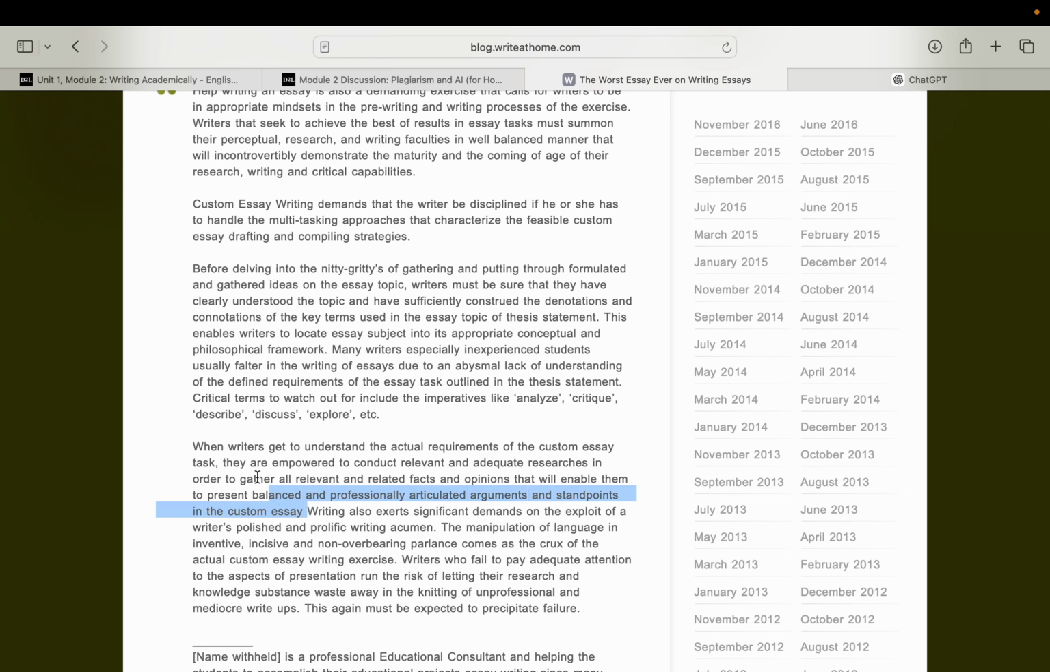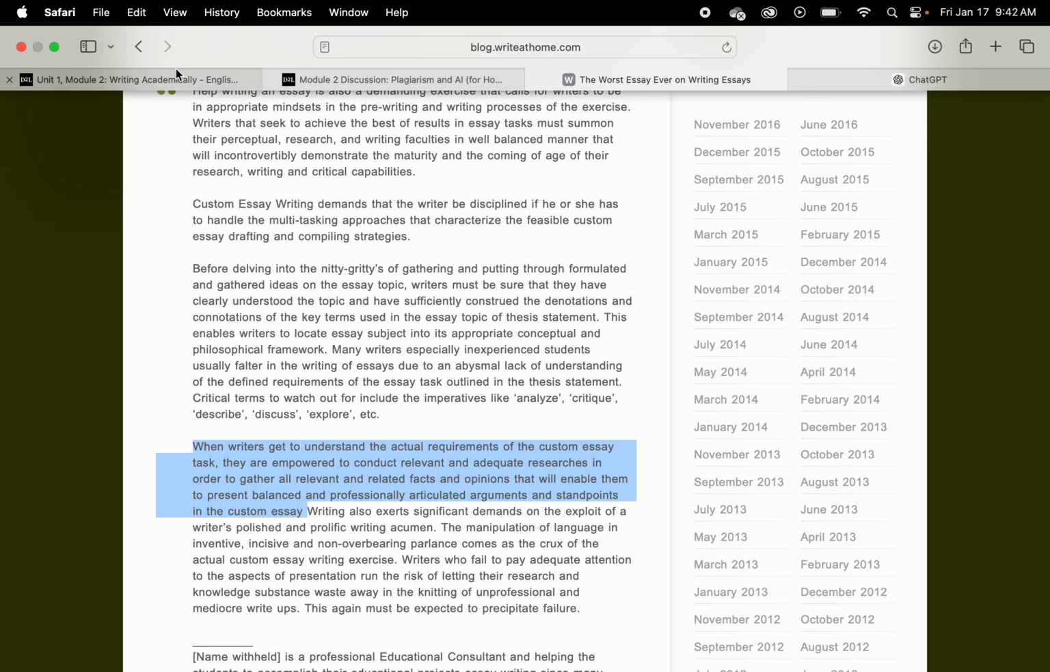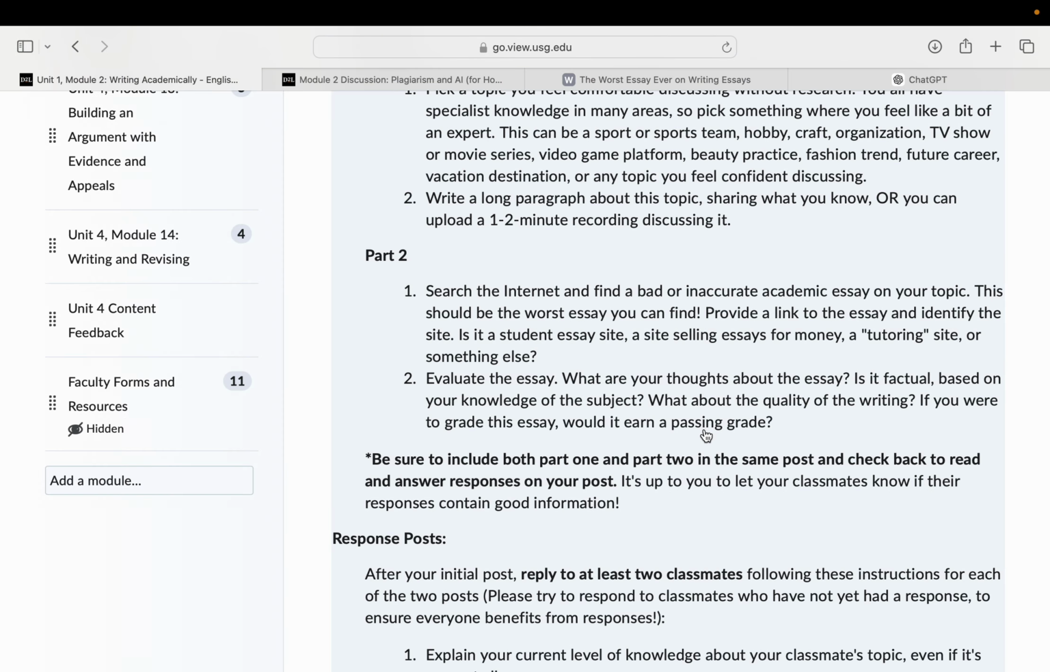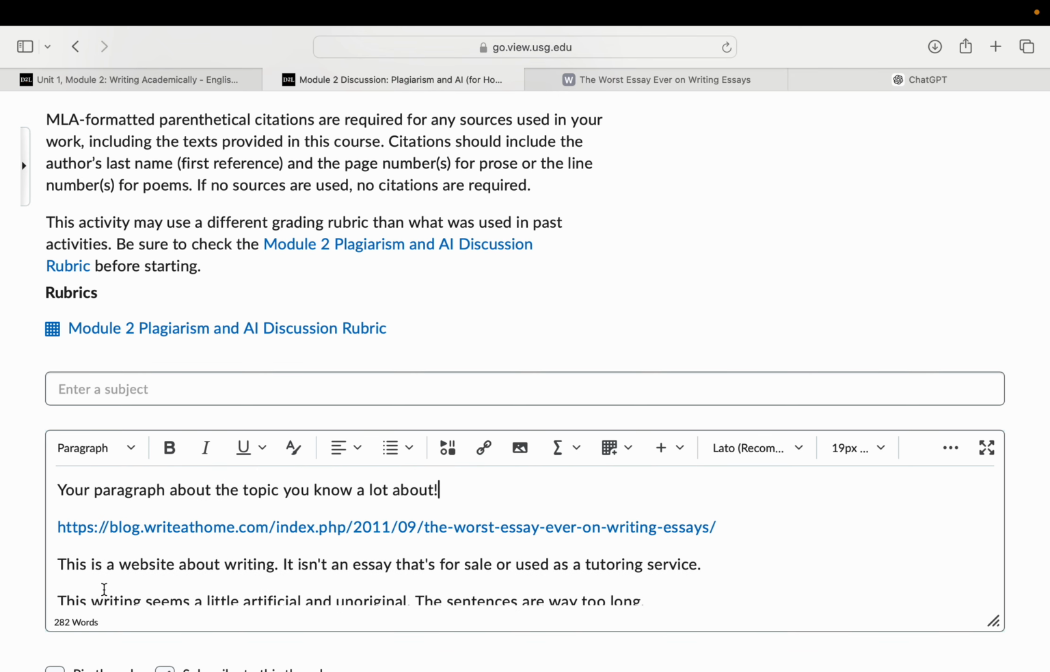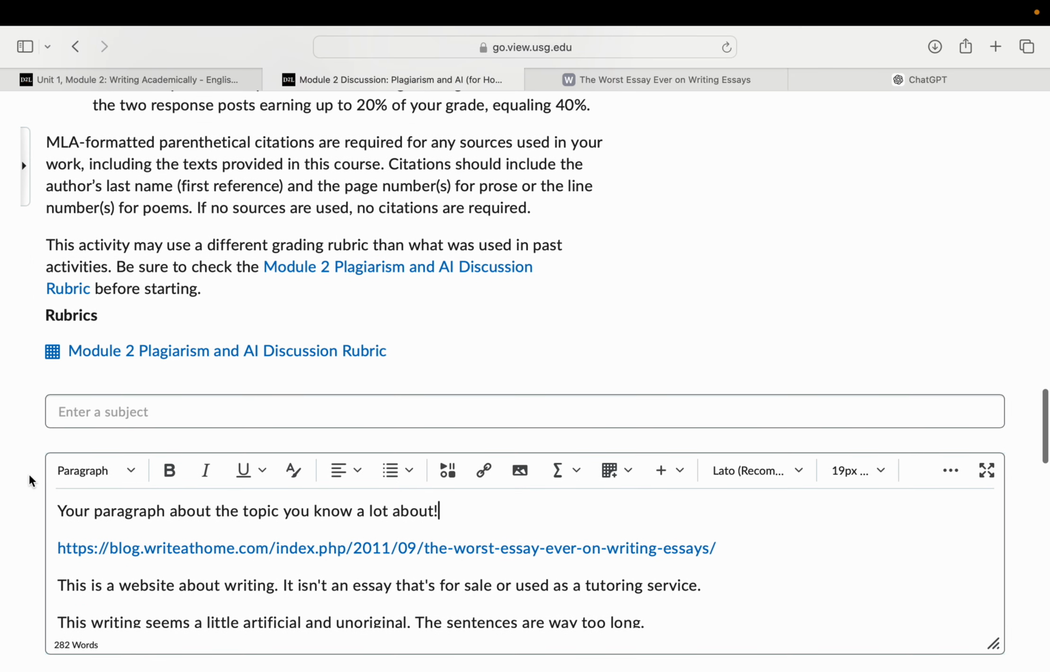And it just uses too many words. It doesn't say anything. It just uses a lot of buzzwords like relevant and adequate researches and related facts and opinions, but it doesn't really mean anything. So I don't think this is a very good essay either. After we do that portion, we hit submit, right? We hit submit, and that's our initial post.